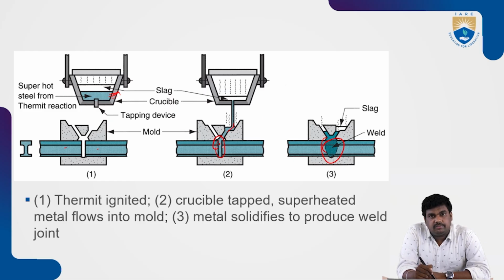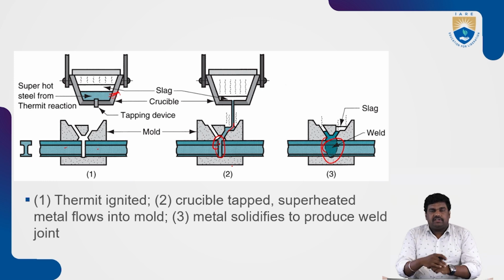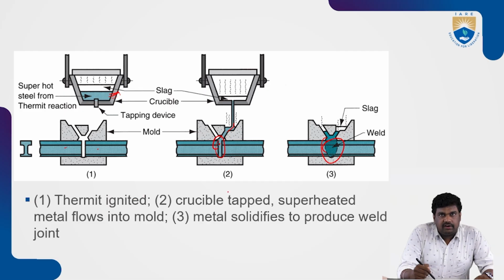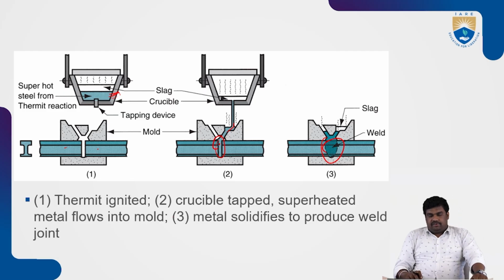So it is almost similar to a casting, not like a welding. There is no arc production at all. The superheated molten metal will be deposited in the gap. First the thermite is ignited, then the crucible is tapped, then the superheated metal flows into the mold, and then the metal solidifies to produce the weld joint. So this is thermite welding, and these are all the fusion welding processes.